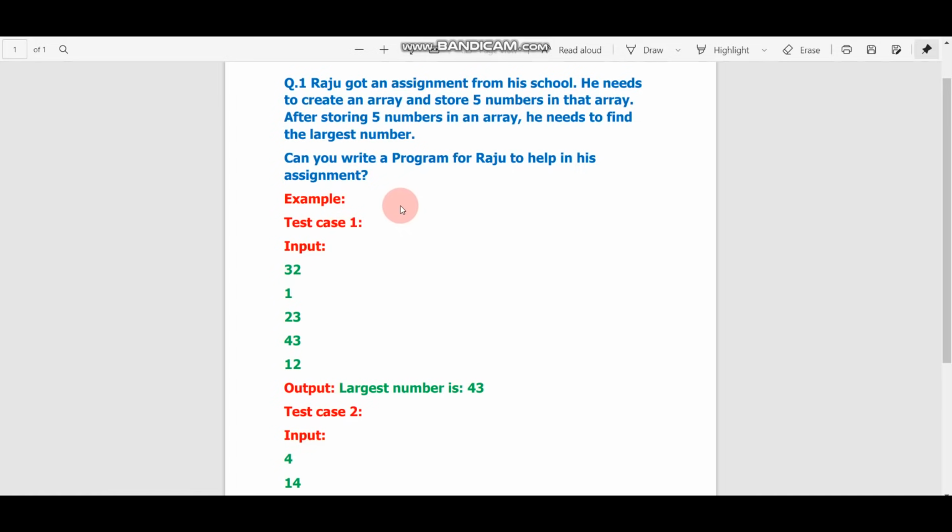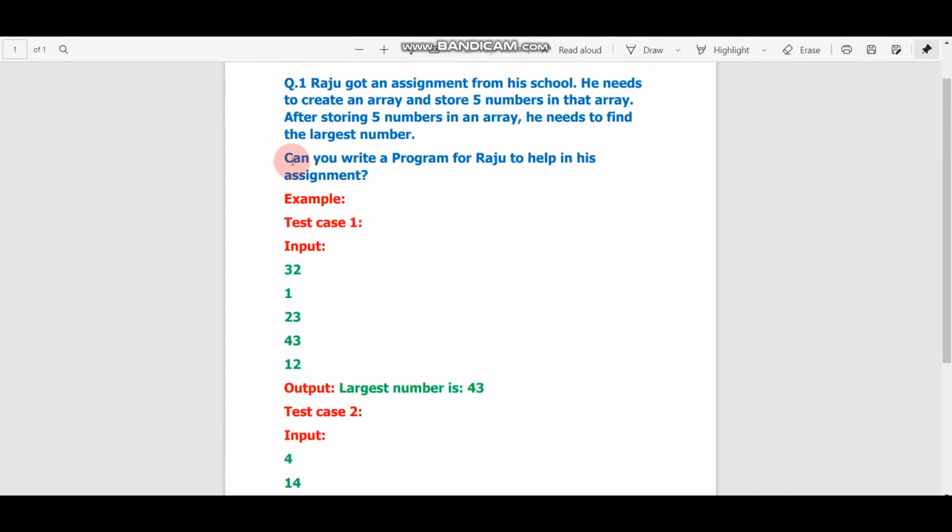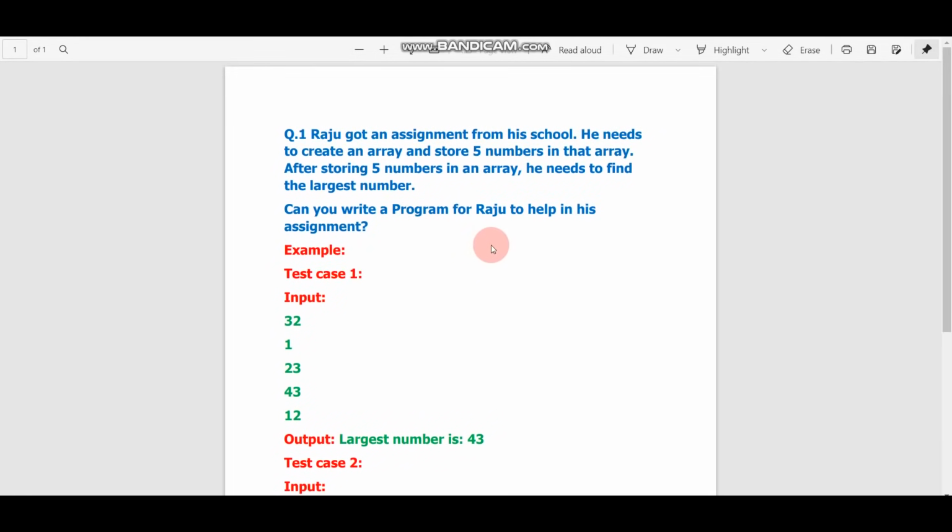If you get 2 or 3 public test cases, it means you are lucky, and you can easily clear the cutoff. But if there is only 1 test case in your exam, you will not be able to clear the coding cutoff. So don't rely on this trick. Prepare for your exam. Now I'm going to solve this question by the normal method.